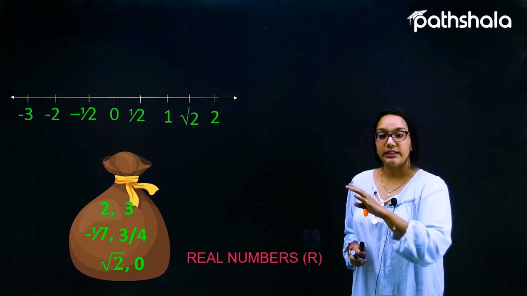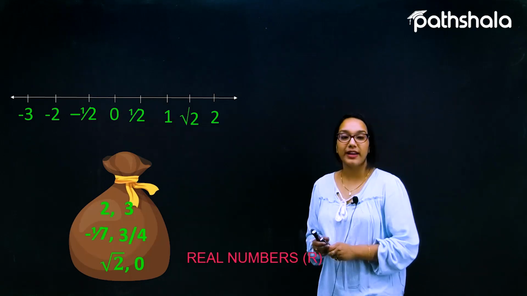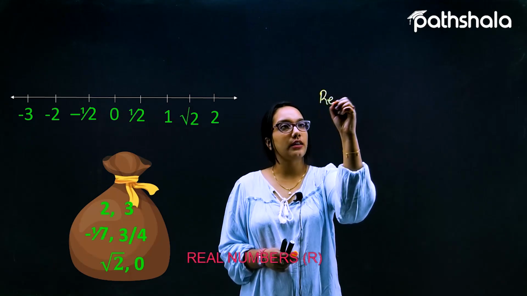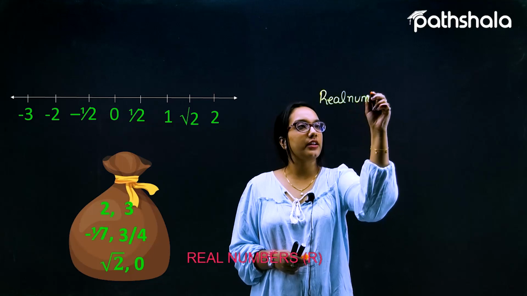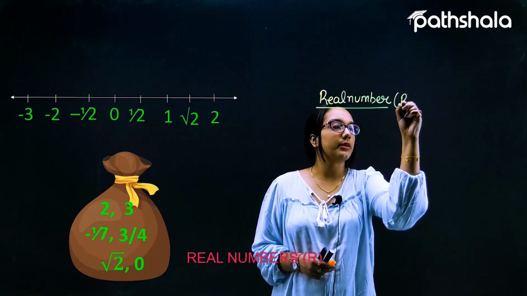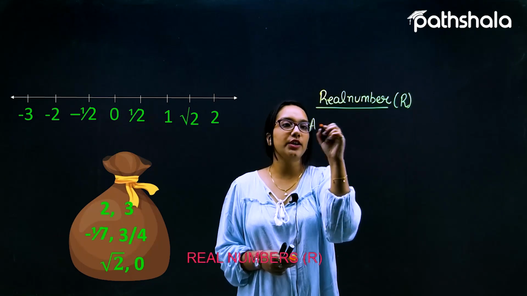I hope the definition of the real numbers is clear to you, but let me rewrite it again. Suppose I am writing the definition of a real number. What is the meaning of a real number, which is represented as capital R? A real number is nothing but a collection